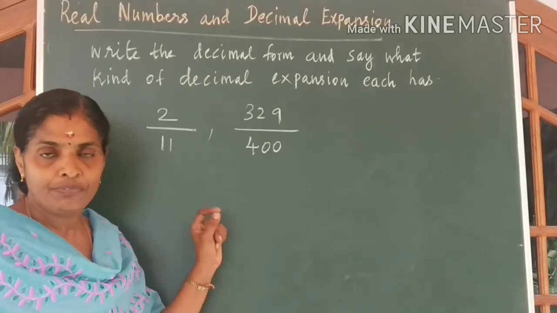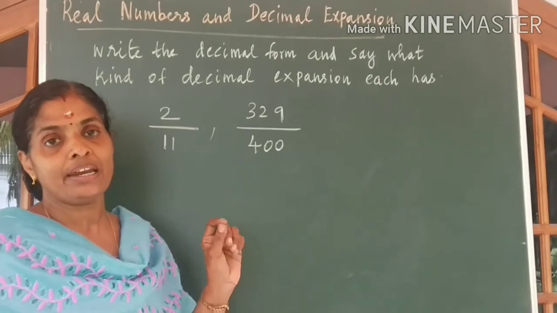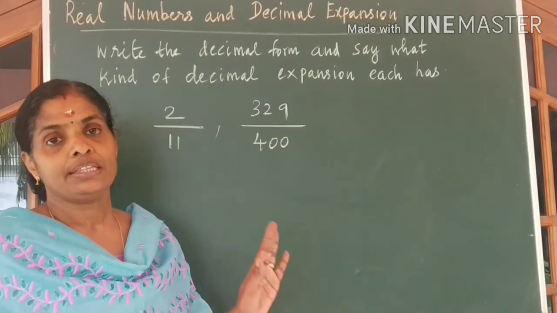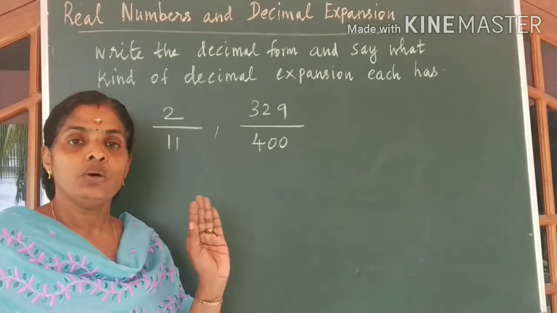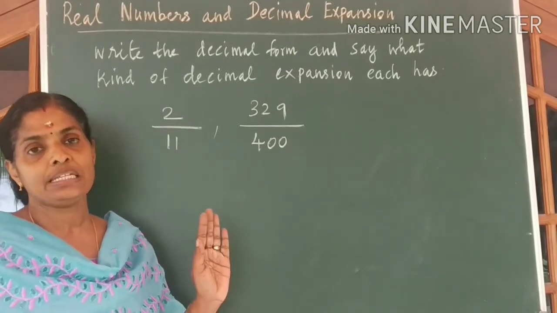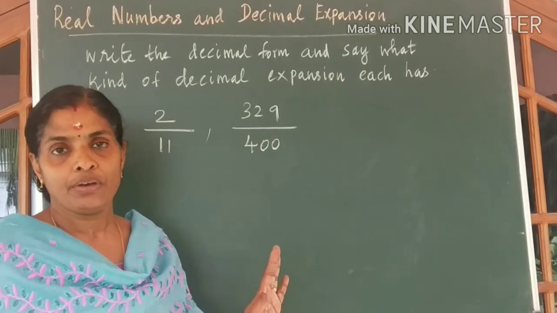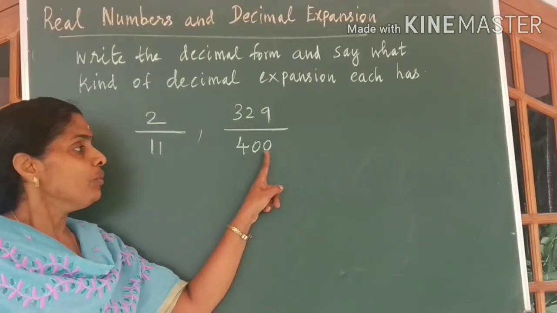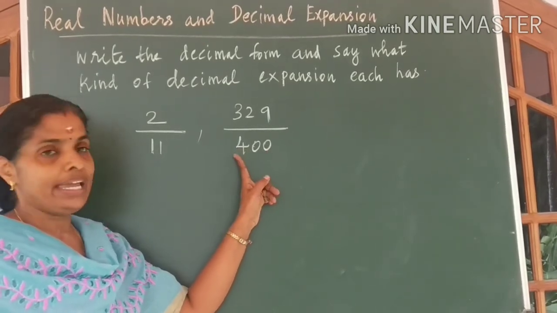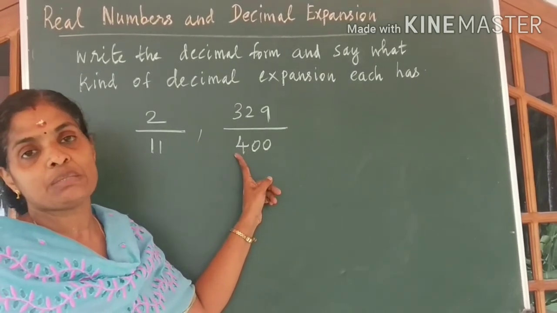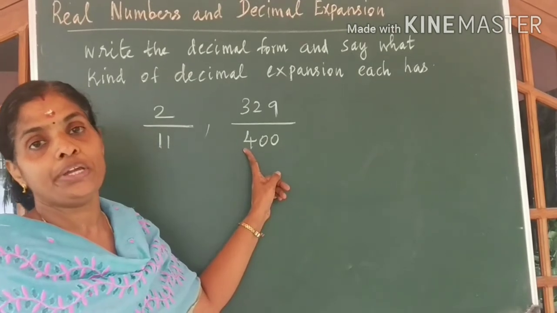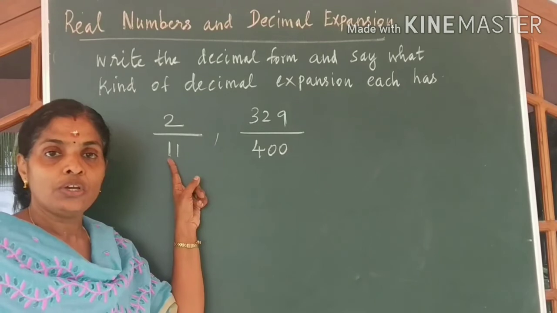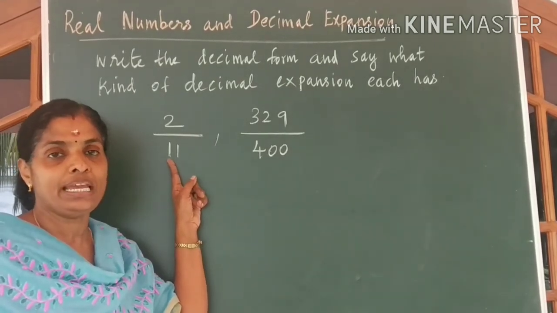If the denominator consists of 2s and 5s, the decimal expansion will stop. Otherwise, it will not stop. For example, here you have 400. Here I can tell you the decimal expansion stops. You are going to get a terminating decimal, whereas in this case, you are not going to get a terminating decimal.